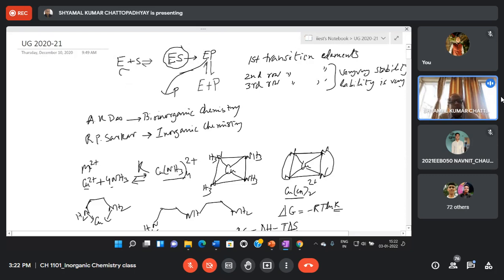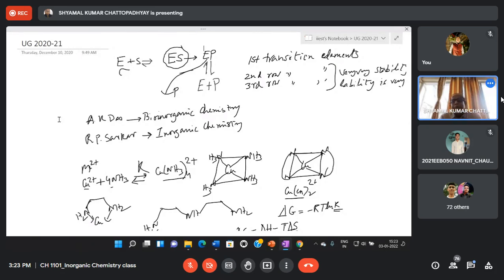But if the reaction is too fast, what will happen? When a reaction is fast, both forward reaction and backward reaction are fast. So if the kinetics is too fast, then before the enzyme-substrate complex is converted to enzyme-product, some substrate may dissociate. The backward reaction will also be quite fast, and as a result, before the substrate is converted to product, it may dissociate away from the enzyme. So we require a balanced stability, and we require a balanced lability or kinetic velocity. So we require a balance between stability and lability.